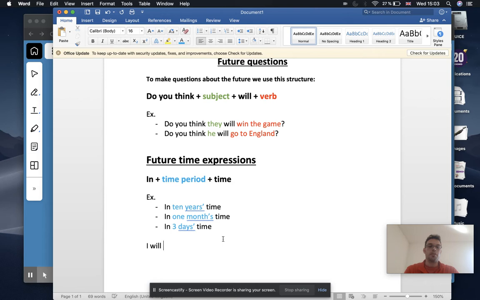Oh no, I'll think about it because I won't be rich. I will visit China in, say, 6 months time. Okay. I will visit China in 6 months time.